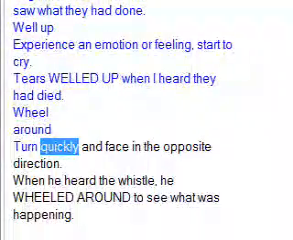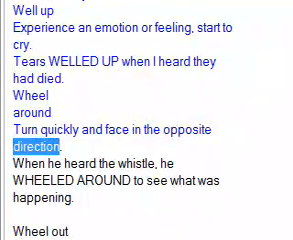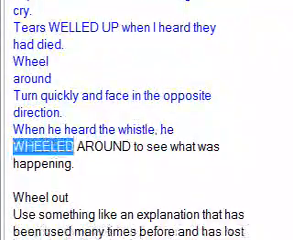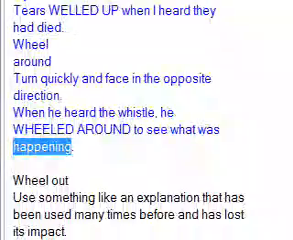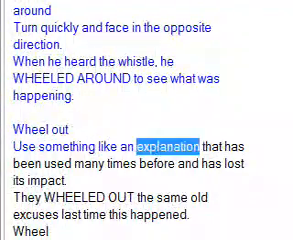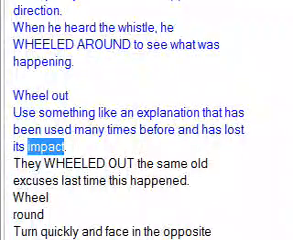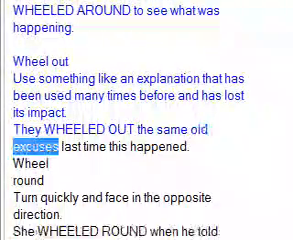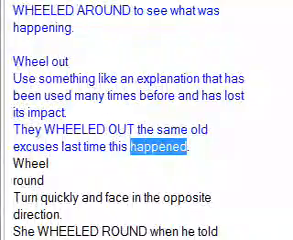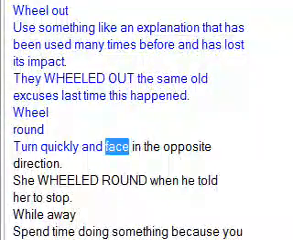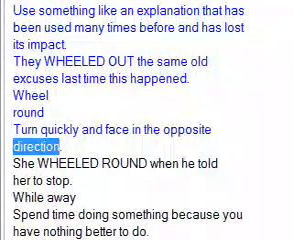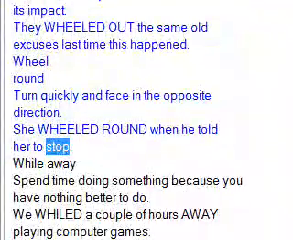Wheel around: turn quickly and face in the opposite direction. When he heard the whistle, he wheeled around to see what was happening. Wheel out: use something, like an explanation, that has been used many times before and has lost its impact. They wheeled out the same old excuses last time this happened. Wheel round: turn quickly and face in the opposite direction. She wheeled round when he told her to stop.